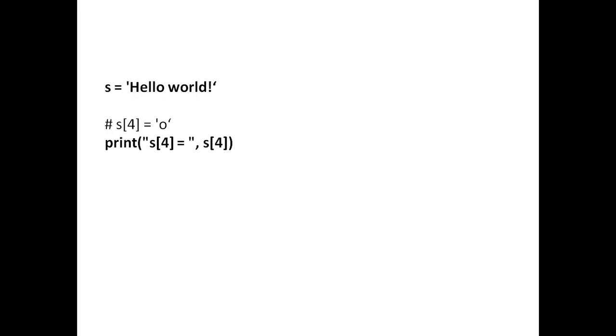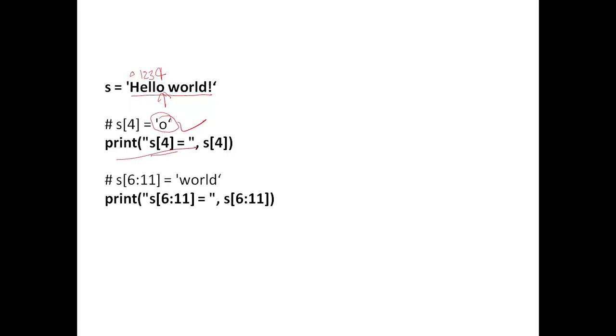So here I have a string s equals to hello world. So if I write s[4], this will give me the element at index 4. So let's have a look at 0 1 2 3 4. So at index 4 this O is here. So this will give me O as an answer.